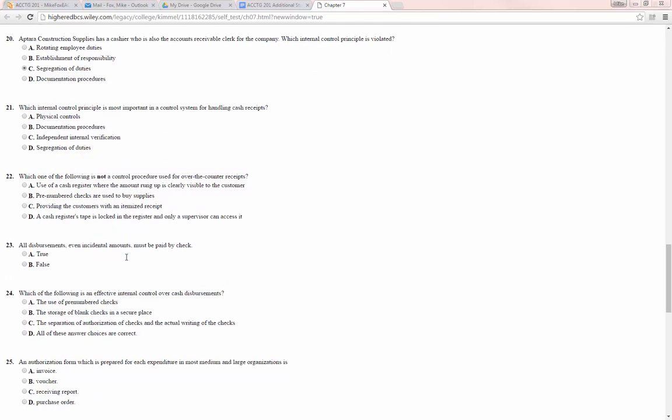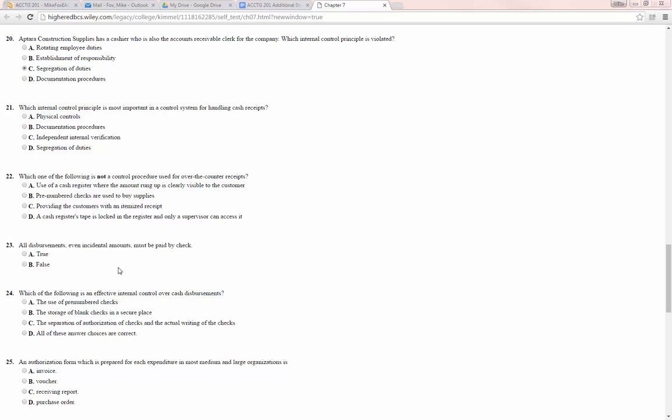21, which internal control principle is most important in a control system for handling cash receipts? Most is always a dangerous way of putting things. The word most is open to interpretation, of course. I don't think this is a very obvious one for that reason, because we can argue about what most means.